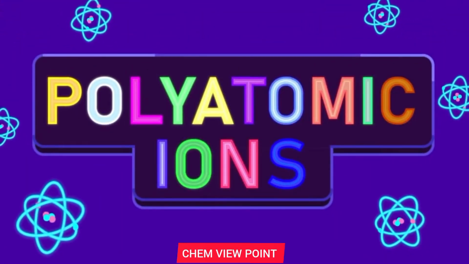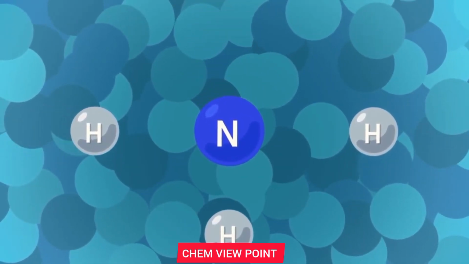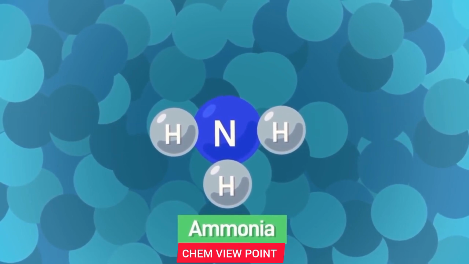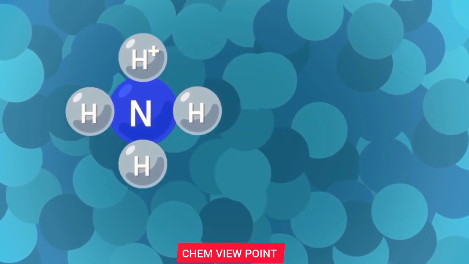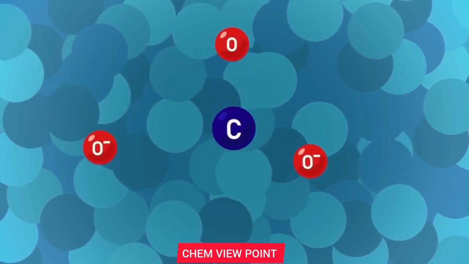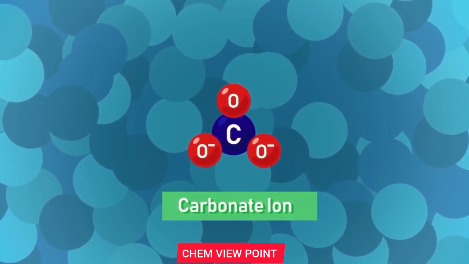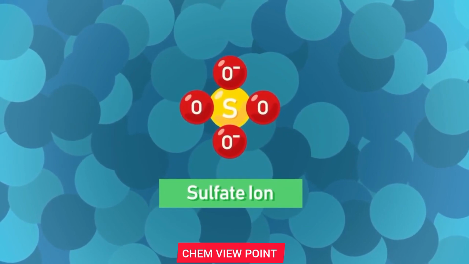Polyatomic ions. Polyatomic ions are ions that consist of 2 or more atoms. Examples of these are ammonium ion, a combination of an ammonia molecule with a hydrogen ion, NH4+, carbonate ion, a combination of carbon and oxygen bonded together, CO3 2-, and sulfate ion, a combination of sulfur and oxygen.